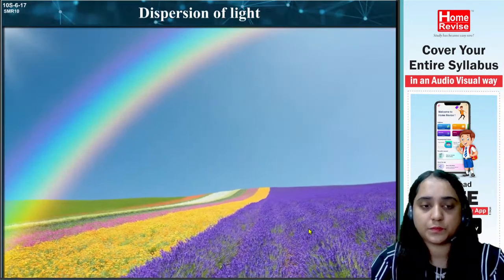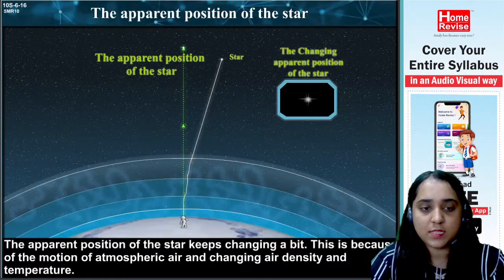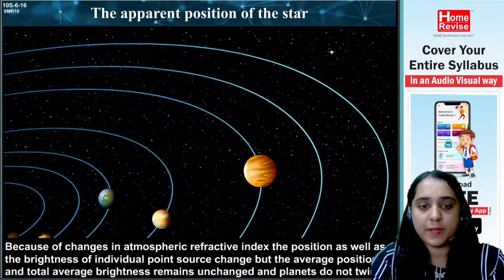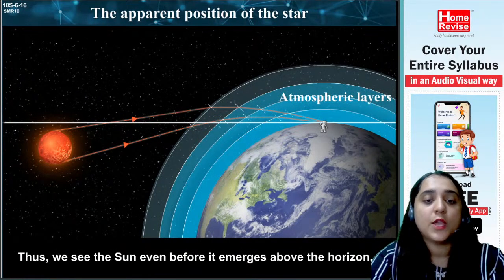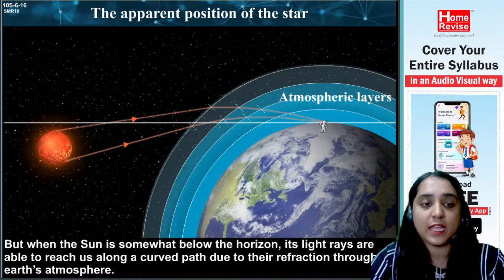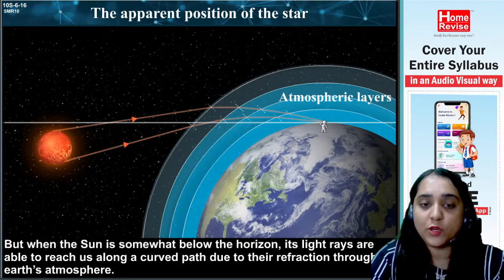Okay, so see, as you can see here, the apparent position of the star keeps changing a bit. See, pay attention here. Talking about the sun, even if the sun is below the horizon, we can see it above because there is an illusion kind of thing created. See, the sun is somewhere below the horizon.